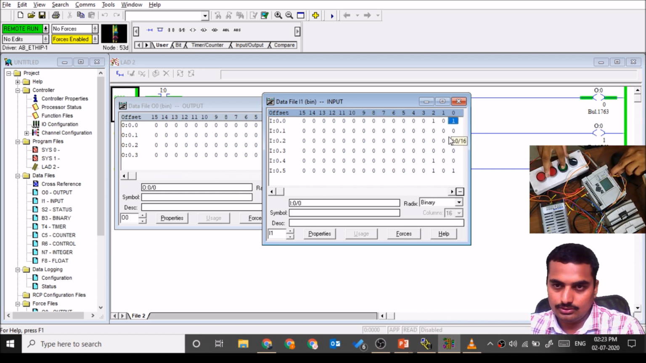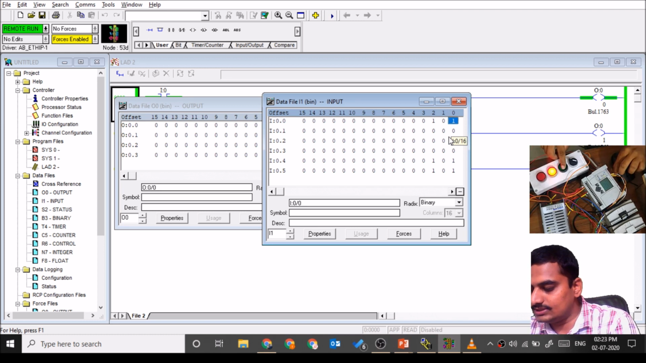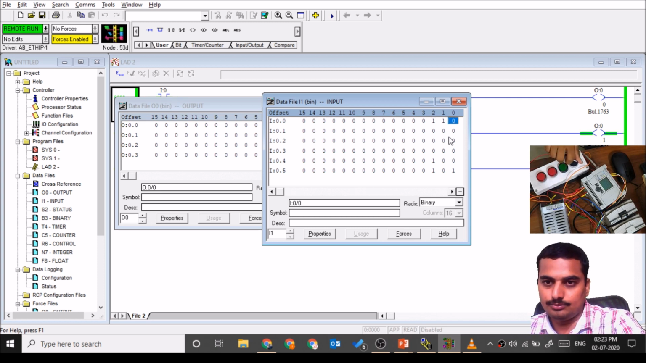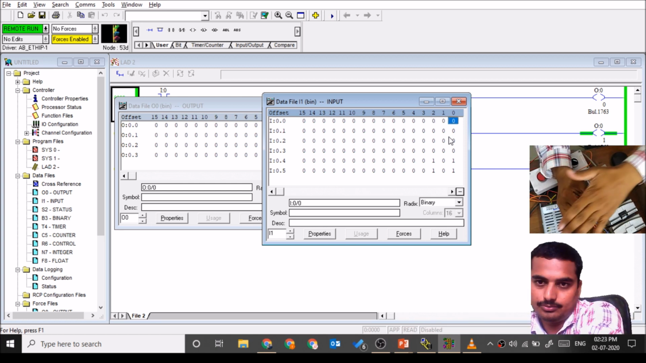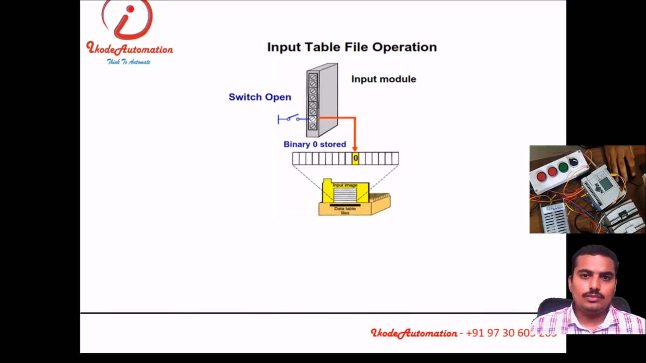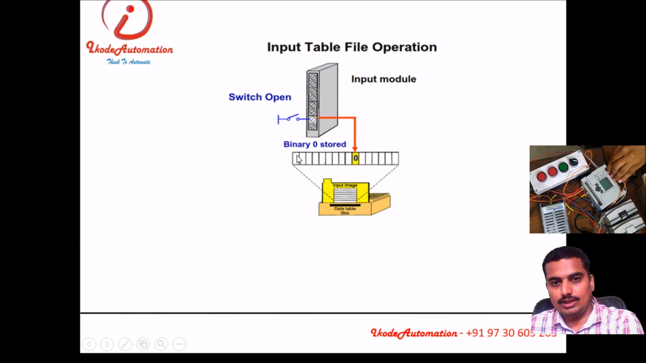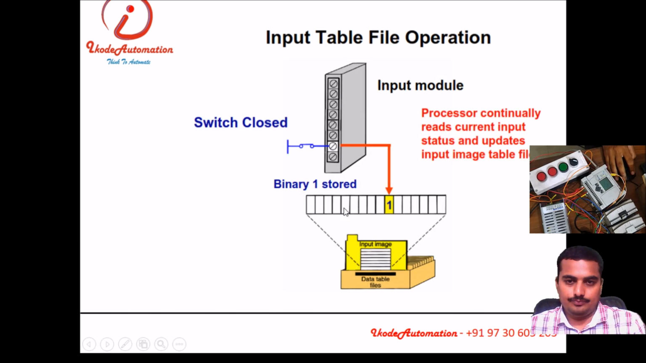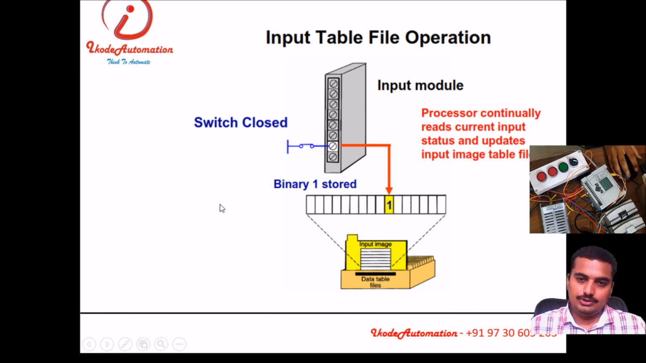If I press this input, means I have given signal to this very first input, so it will rectify 1. If I give the input to the second, it will show at a second location. If I change the status of the third input, it will change like this. So the physical input connected to the input card, the status of that input will be stored inside a data table that is allocated for input. The physical input is off, it will store 0. Physical input is on, it will store 1.